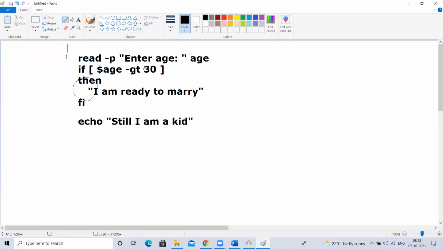No. Why? Because whatever is there in between this then and fi, this will get executed only when this condition is satisfied. Only if this condition is satisfied. If you pass your age as 28, is this going to satisfy? Is this true or false? The condition is going to satisfy or not? True or false? False. So in that case, will this execute?